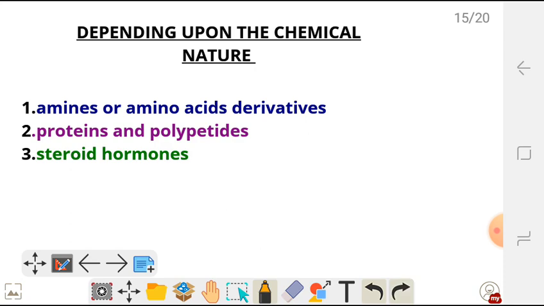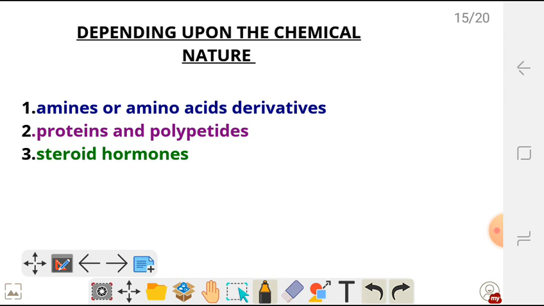So let's move on to classification depending upon the chemical nature. So depending upon the chemical nature, we can classify hormones as amines or amino acid derivatives, or we can classify them as proteins or polypeptides, or steroid hormones. Okay, so under amines or amino acid derivatives, we have for example catecholamines. Catecholamines are one of the examples of amines or amino acid derivatives.